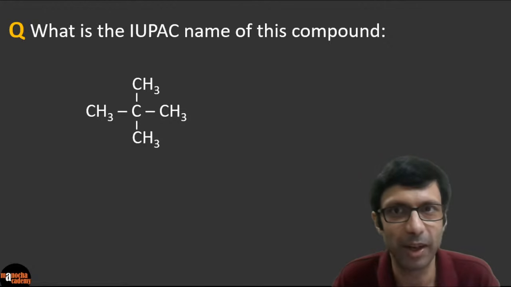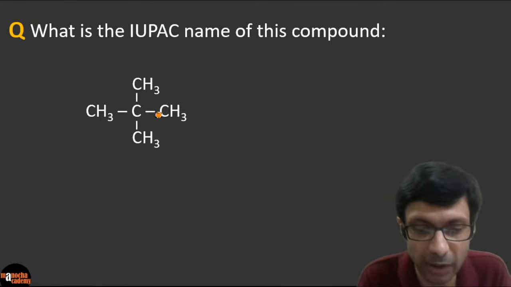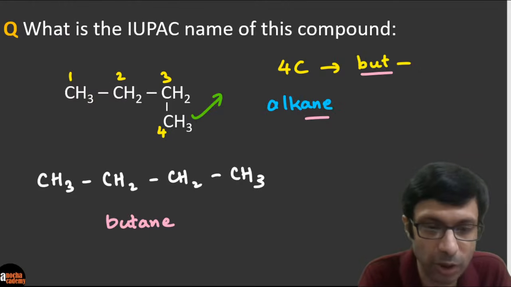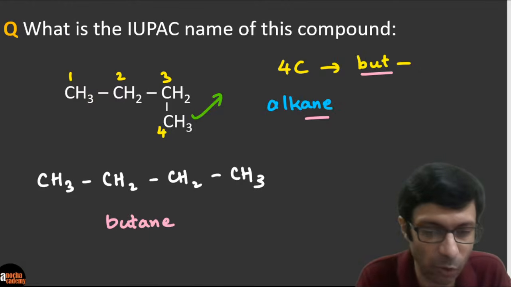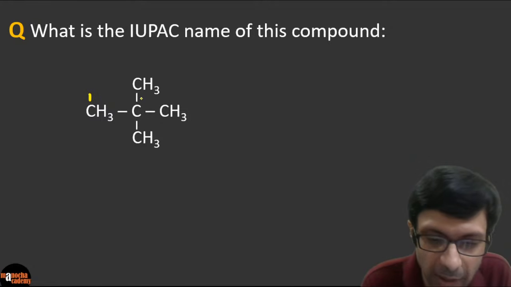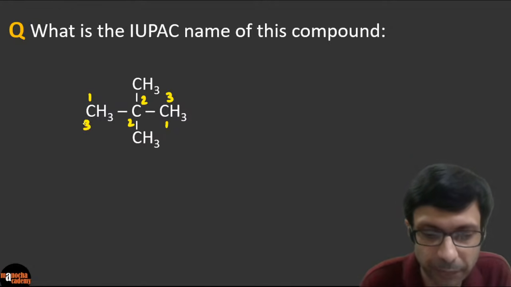So butane, right? What is the IUPAC name of this compound? Pentane. So here, guys, you have to count the longest continuous straight chain. So here the branch was allowed because it was bending down like this, but it was continuous. 1, 2, 3, 4. Here, what is the longest chain? It is basically 1, 2, 3, and again you can number it in reverse also.